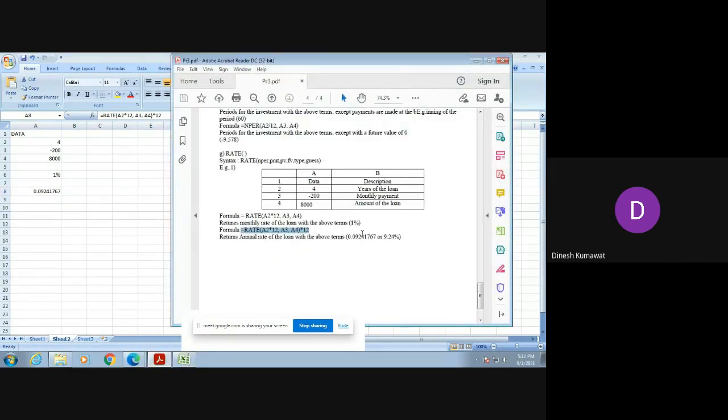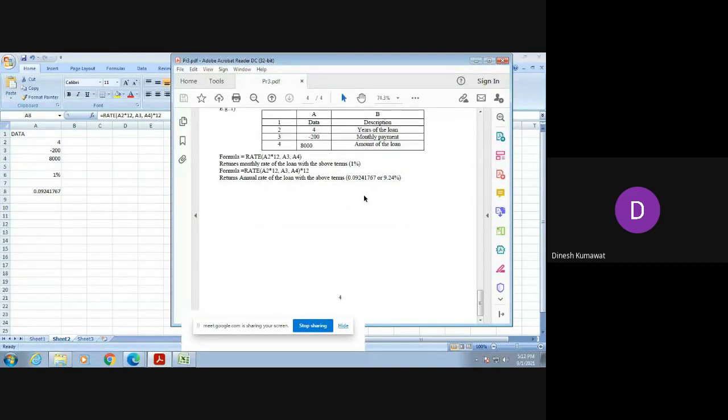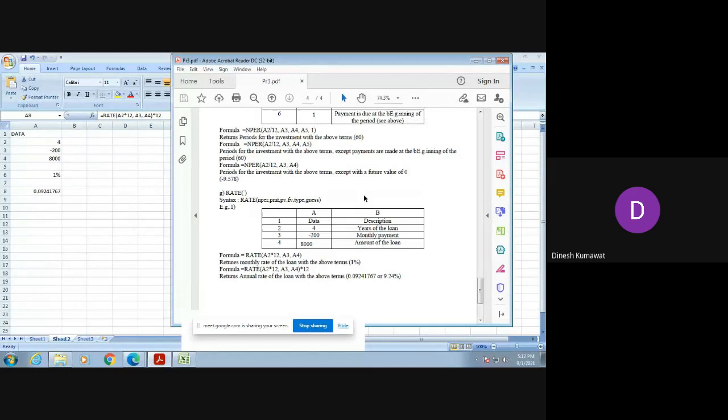You can verify it. We are getting the same answer, that is 0.09241767. And if you want to convert it in terms of percentage, then you just multiply it with 100. So we are getting 9.24%. Okay, so here we have completed our third practical.